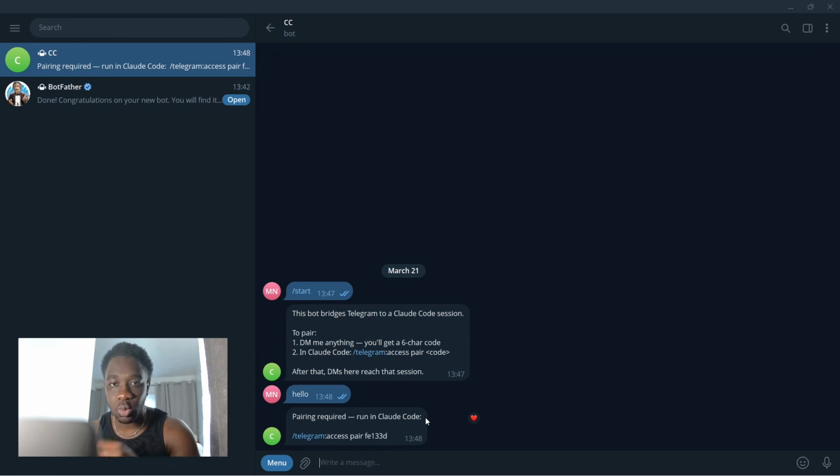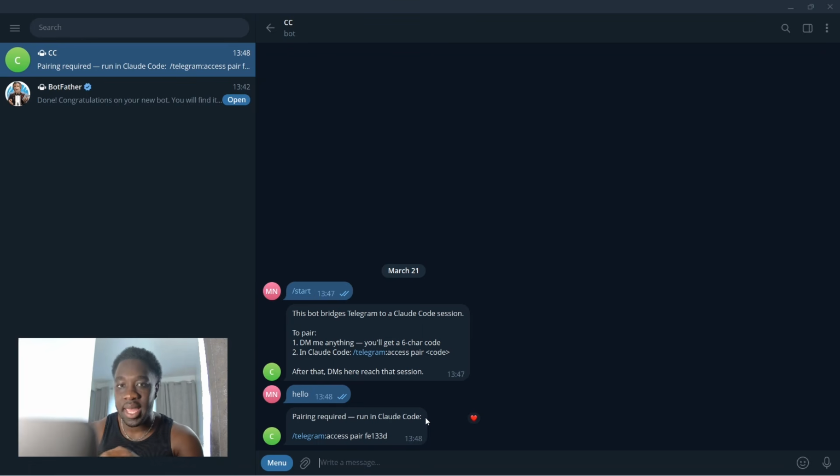Essentially what's going on here is, for security reasons, obviously you don't want anyone messaging this Claude Code bot because it's tied to your Claude Code instance. So by pairing it, it links it only to your account. So you're the only one that's going to be able to message this bot and do all of your tools, your workflows, etc.